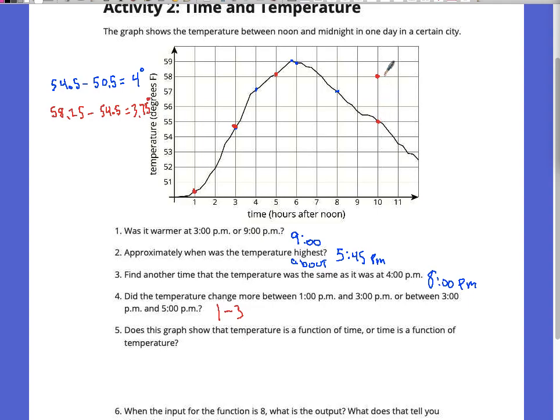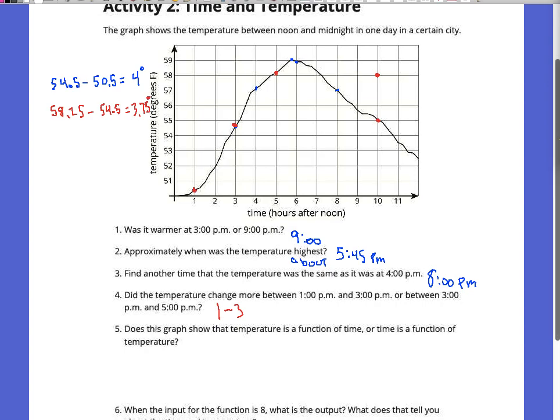You can't have two different temperatures in the same exact spot at the same exact time, right? Maybe in one part of the city to another, but that's not what we're recording. We're talking about the same spot where that thermometer is. That's just something to think about, why it matters that this is a function. It wouldn't make sense for this graph not to be a function.